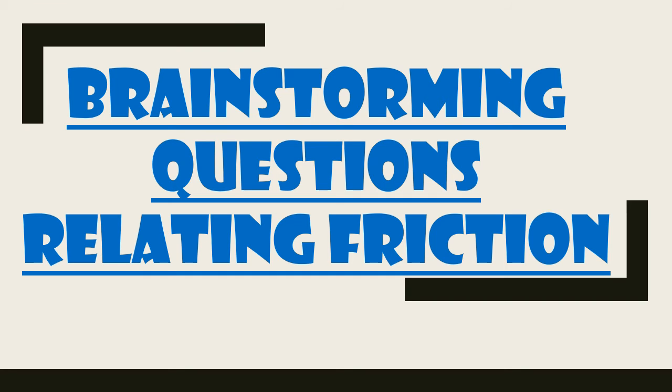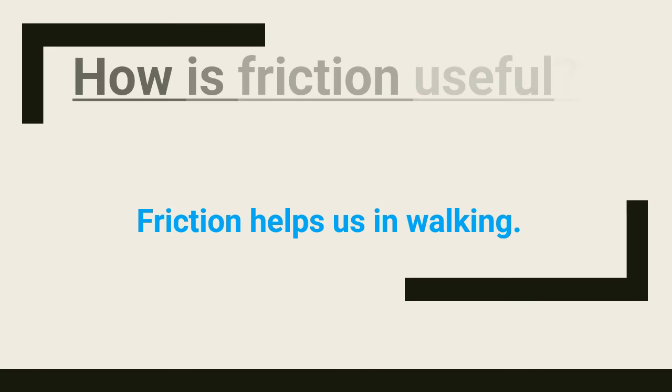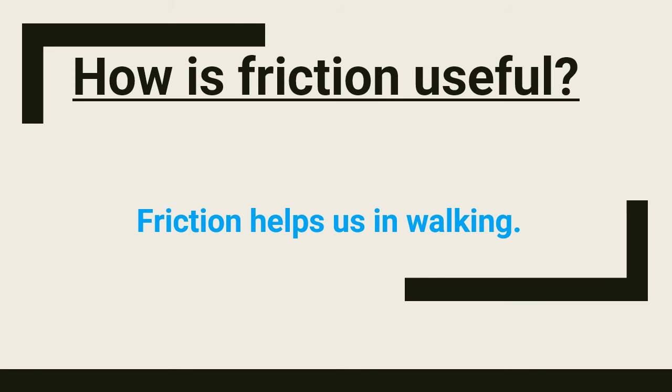Brainstorming questions relating to friction. How do you think friction produces heat? When surfaces in contact move relative to each other, the friction between the two surfaces converts kinetic energy into heat. This is something very interesting, right? Well, what do you think friction is useful in? Well, friction helps us in walking. Well, friction is also important in many more things, like the movement of the car on the ground.